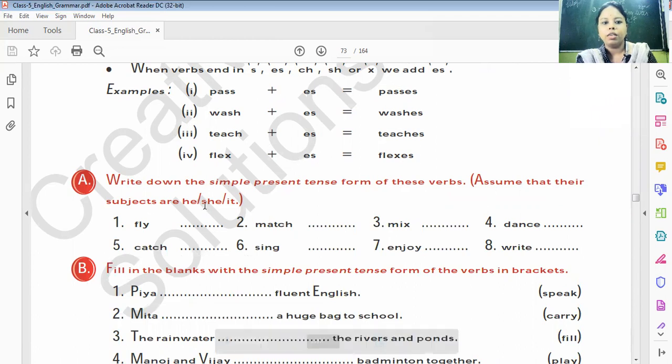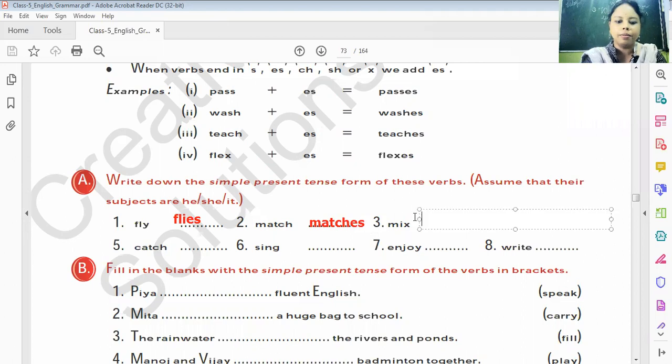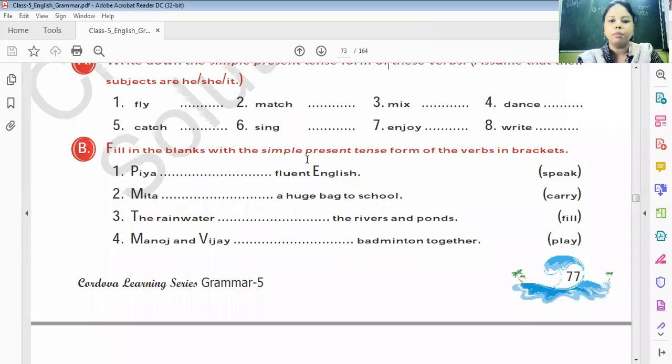Write down the simple present tense form of the verb. Assume that their subjects are he, she, it. Here we have to write the simple present tense form of these words, and we just have to assume that he, she, it subject is added with these verbs, like fly, flies; match, matches; mix, mixes. So just take care of the rule which is given here and complete all these answers. Understand? Dances. Rest of the questions you all have to do by yourself. Complete them. Fill in the blanks with the simple present tense form of the verb in the bracket. Pia speaks fluent English. Pia speaks.